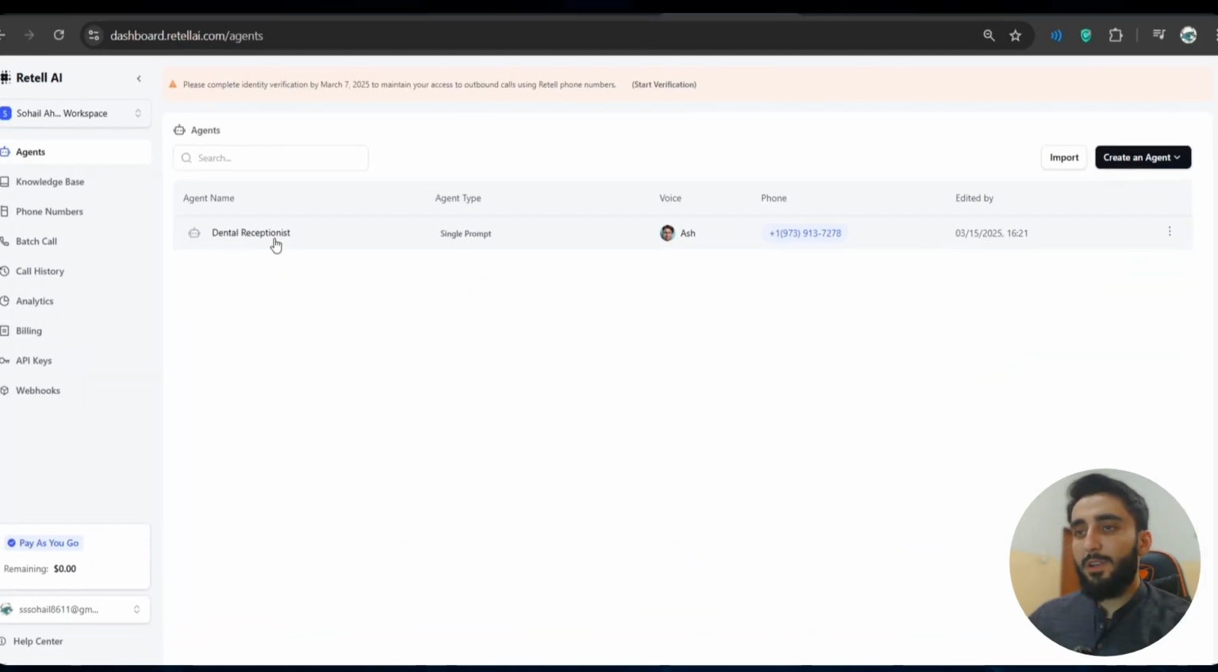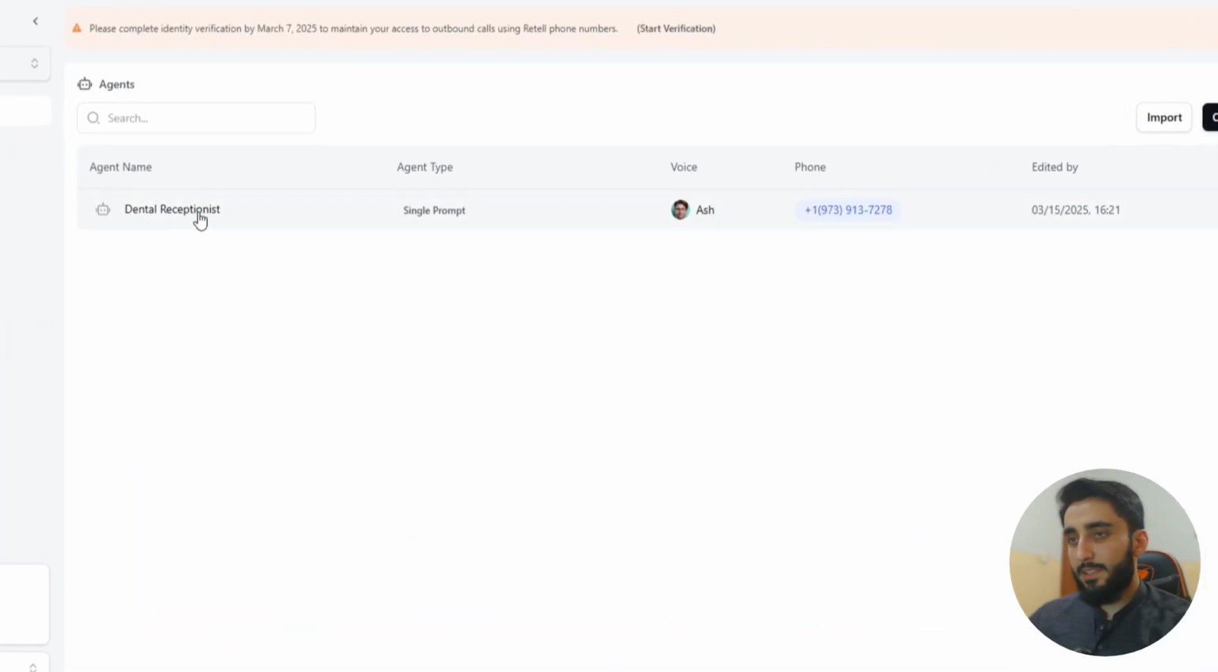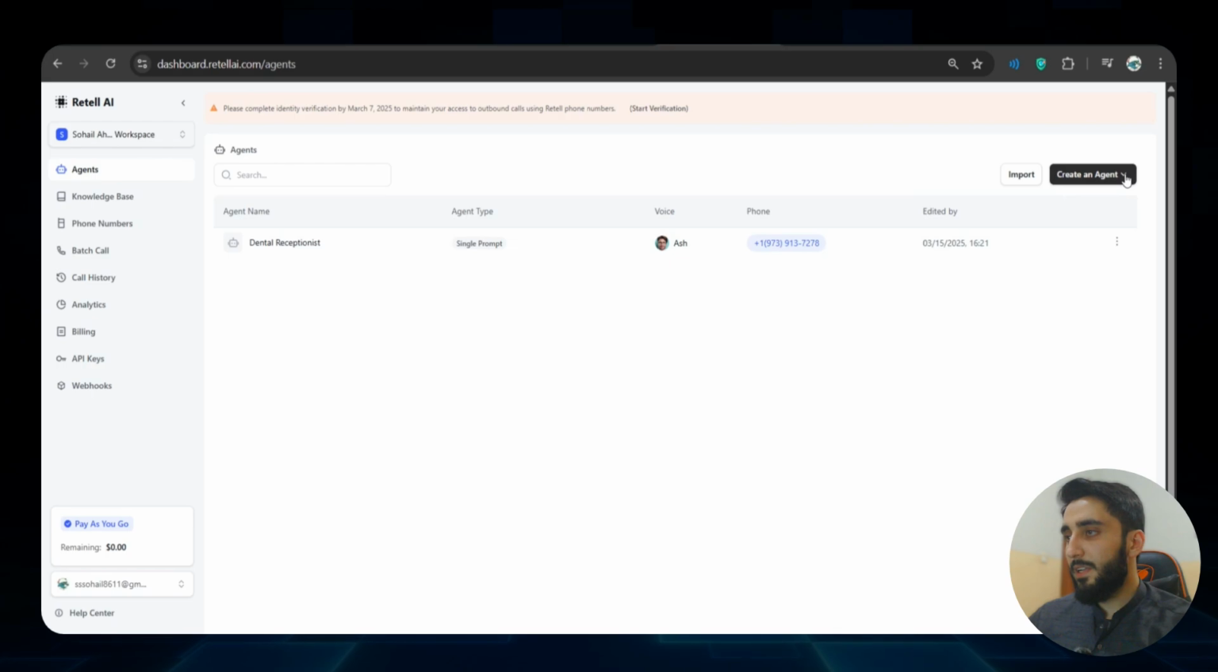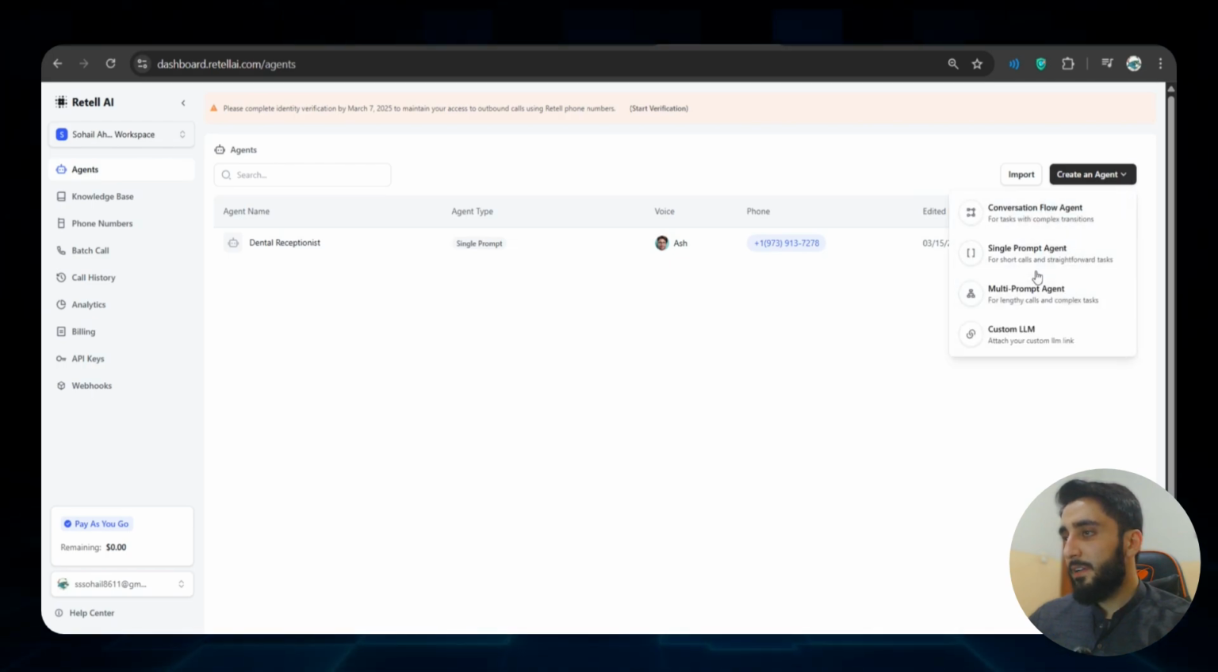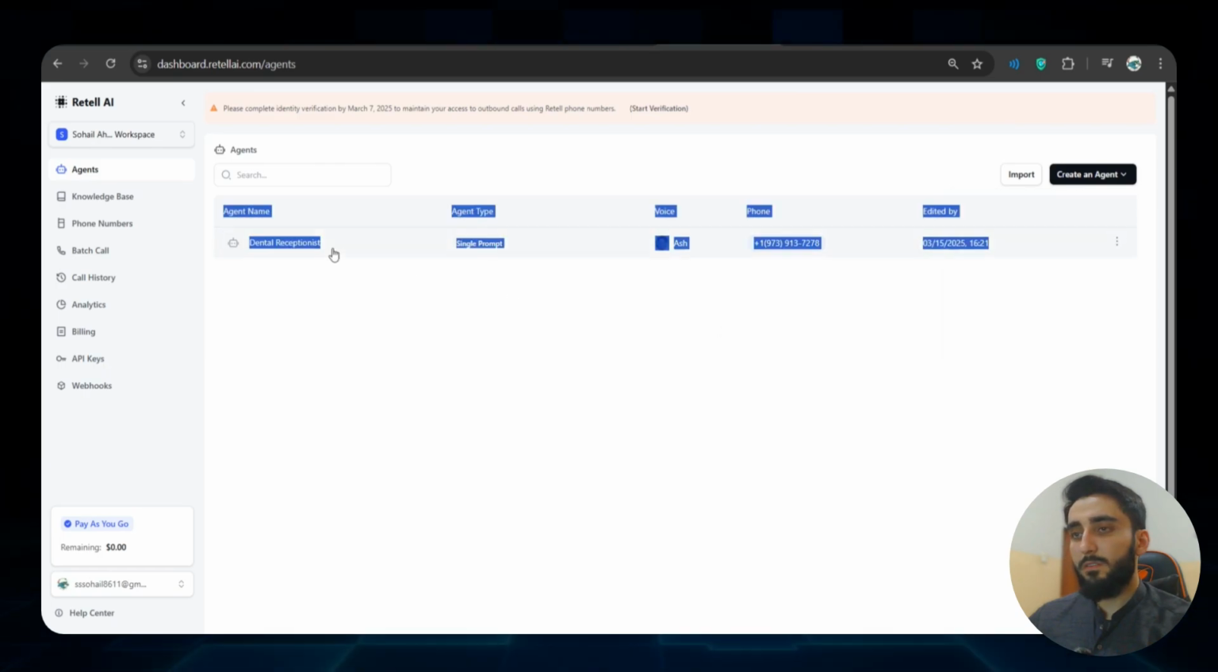Once I'm logged in, as you can see, I have created this dental receptionist here. You can just click create an agent and use this one single prompt. There are multiple options that you can explore anytime, but we will start from this one that says single prompt agent. So when I click this, let's see what's inside.